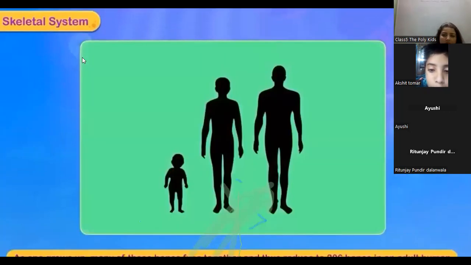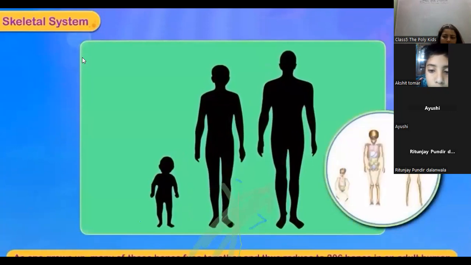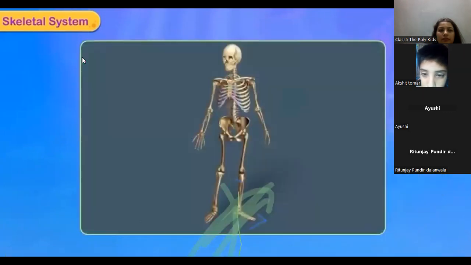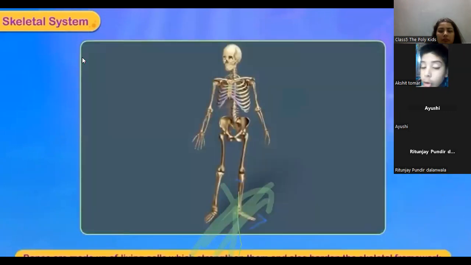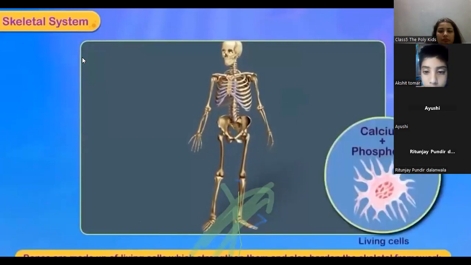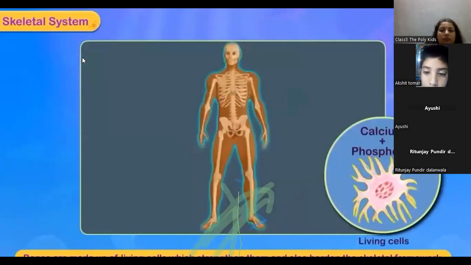As one grows up, many of these bones fuse together and thus reduce to 206 bones in an adult human. Bones are made up of living cells containing minerals like calcium and phosphorus, which strengthen them and also harden the skeletal framework.